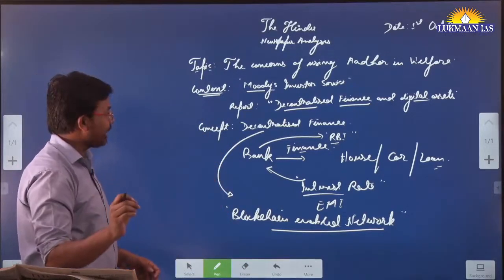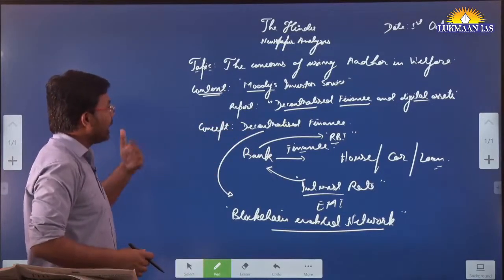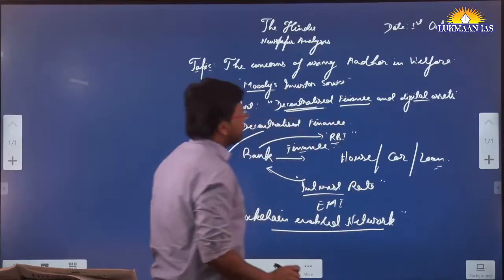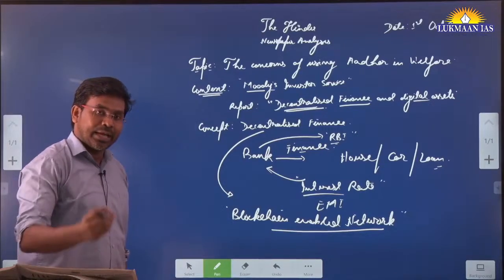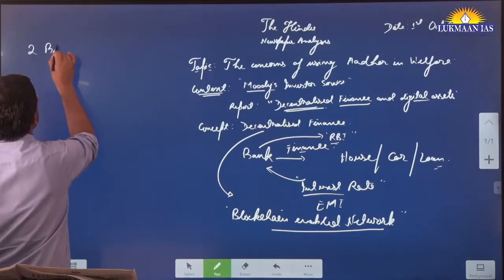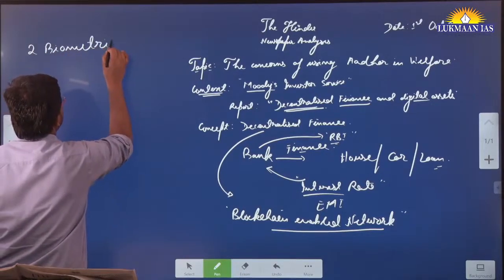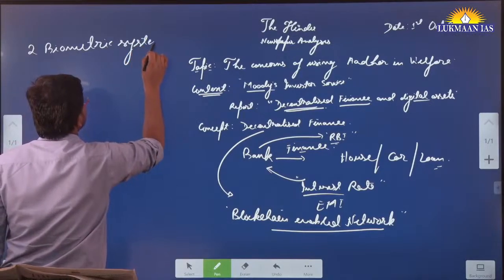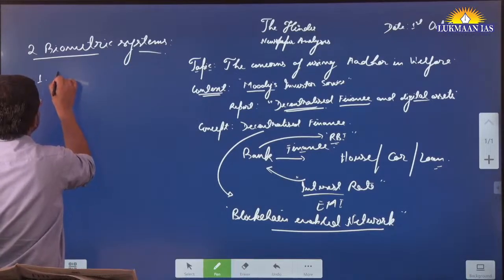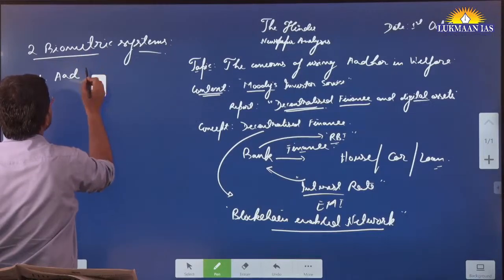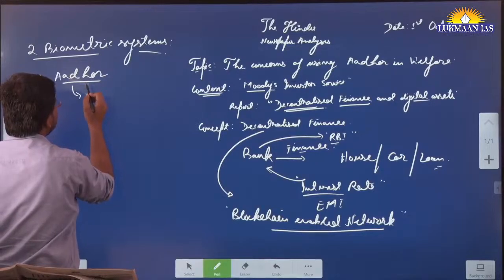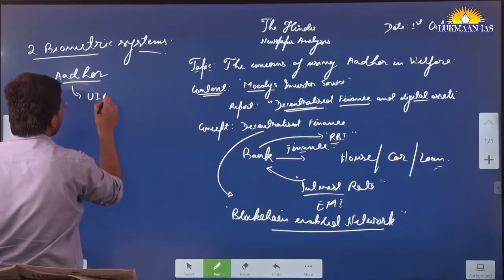However, recently it is important for us to learn about this. Moody's Investor Service has released a report on decentralized finance and digital assets. As part of this report, they have talked about two biometric systems. One of the biometric systems that they have talked about is the Aadhaar system. So what is Aadhaar? Aadhaar is given by the Unique Identification Authority of India.